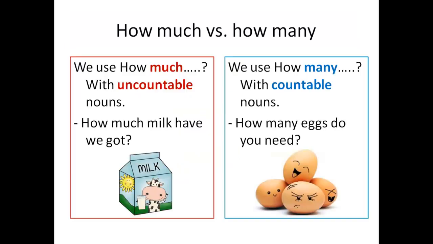Moving to the following, how much and how many. We use how much with uncountable nouns like milk. So how much milk have we got? So in order to question the amount of a noun, we are going to use how much with uncountable nouns and how many for countable nouns. For example, how many eggs do you need? Eggs is a countable noun.